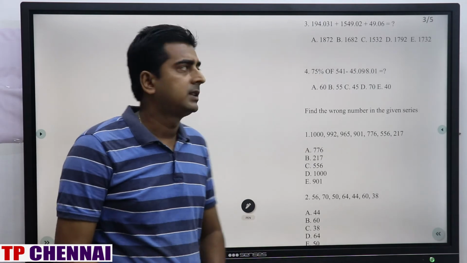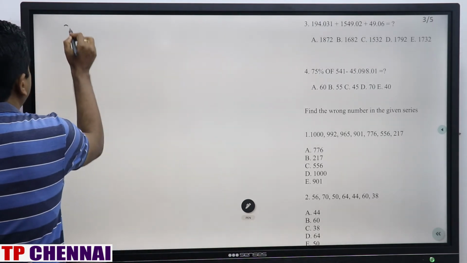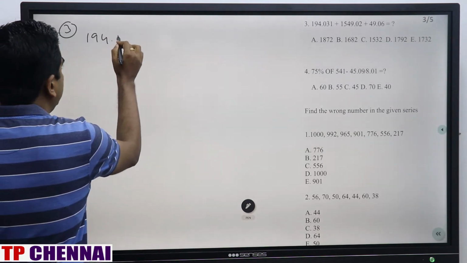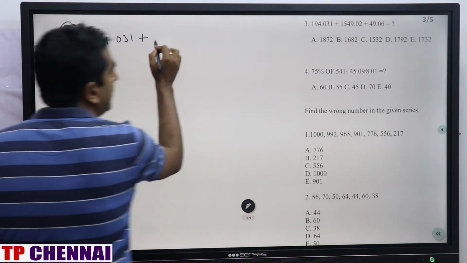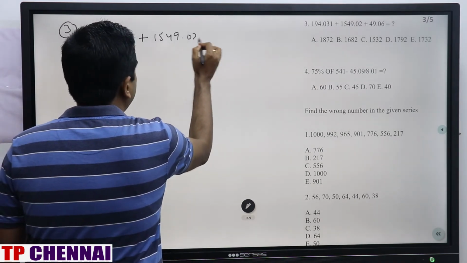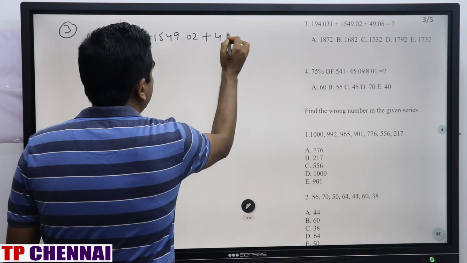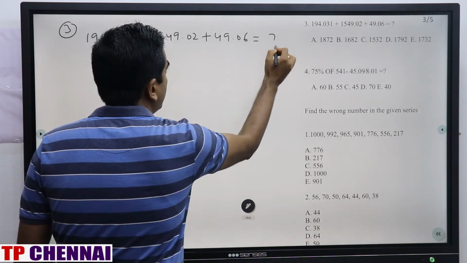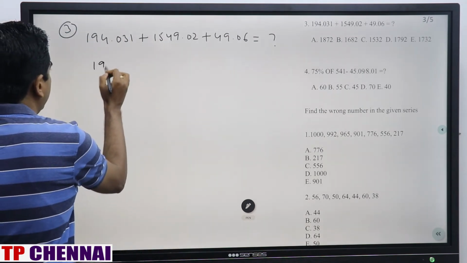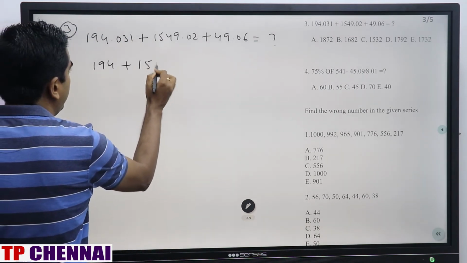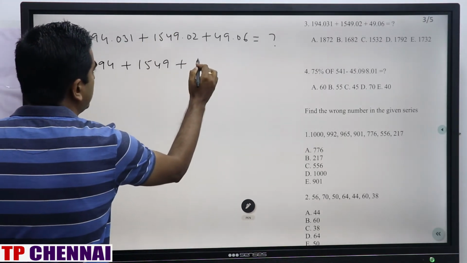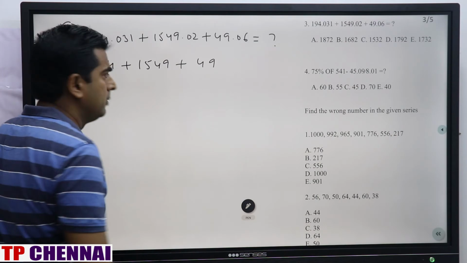Now we'll see question number 3. 194.031 plus 1549.02 plus 49.06 is equal to question mark. Right? So this is nothing but 194. This is nothing but 1549, if you keep it, no problem. Plus this is 49. Right? Add all the values. Very simple one.